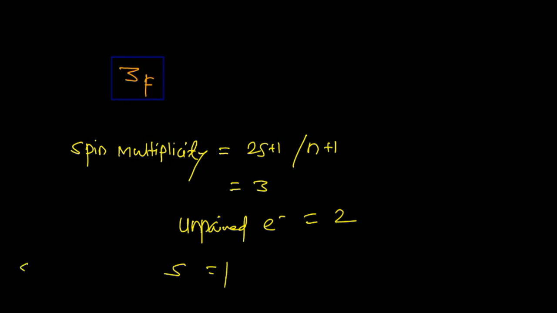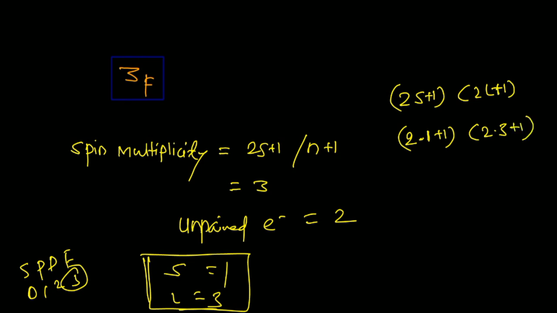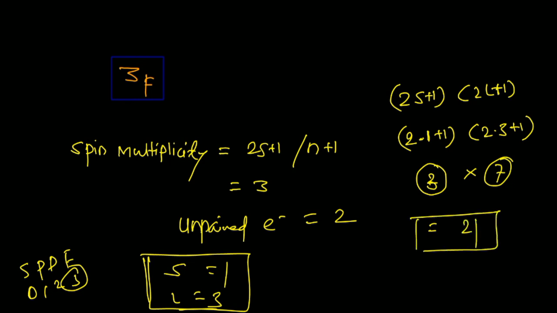What about this F? F means S, P, D and F: 0, 1, 2 and 3. So here the L value is equal to 3 now. So these are the actual requirements: S is equal to 1 and L is equal to 3. So we have the simple equation 2S plus 1 into 2L plus 1. So 2 into spin 1 plus 1 into 2 into 3 plus 1. This will be equivalent to 3 and here equivalent to 7. So the total possible states for 3F are 21. Okay.